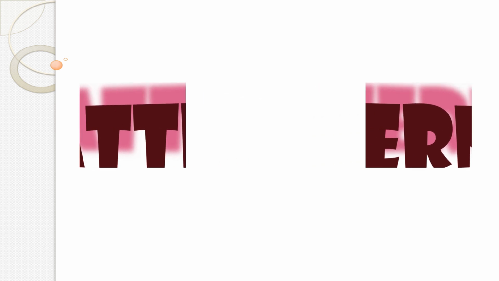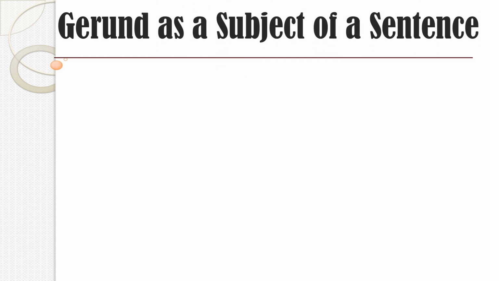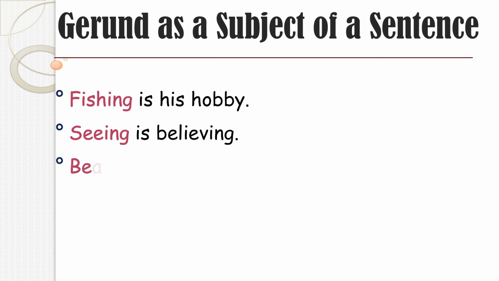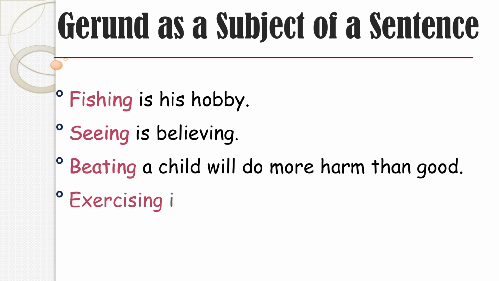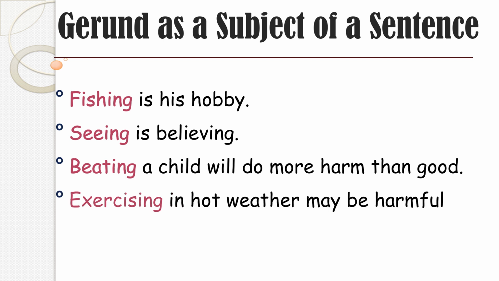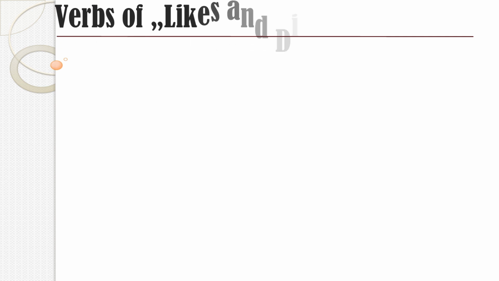Patterns of the gerund. Number one, the gerund form can be used as a subject of a sentence. As in these examples: fishing is his hobby. Seeing is believing. Beating a child will do more harm than good. Exercising in hot weather may be harmful. As you see, fishing, seeing, beating, exercising are all placed in the position of a subject of a sentence.